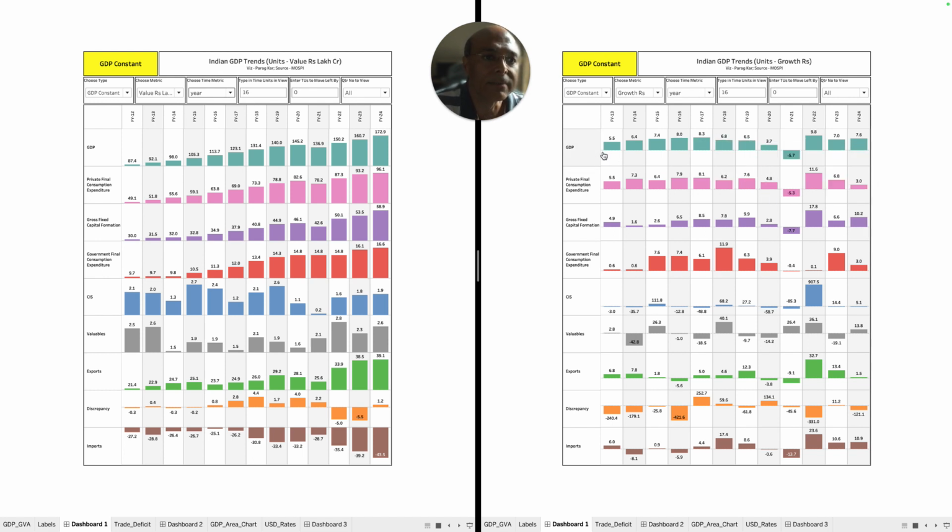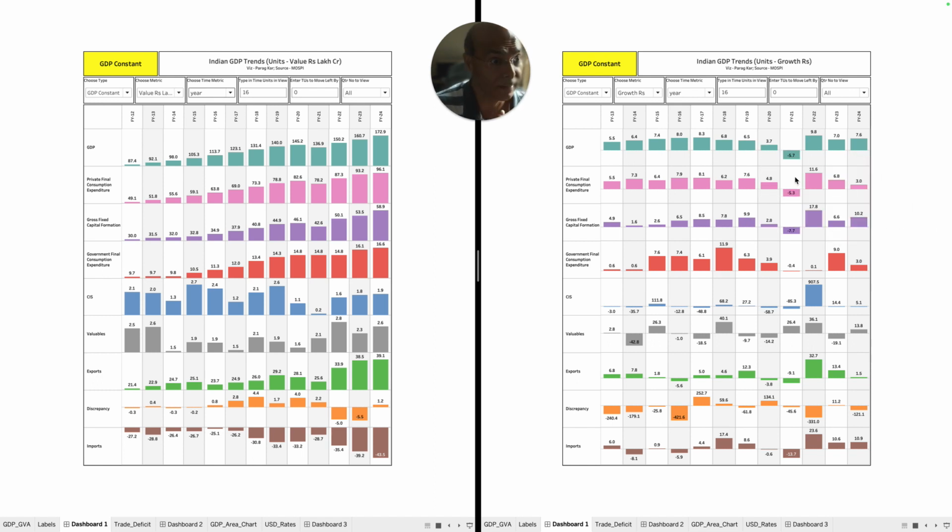You look at these numbers, the yearly growth numbers of constant GDP: 5.5, 6.4, then it slightly rose, then FY17. So it was an organic growth which was happening very well. Then suddenly, even before the COVID, you will see that the GDP numbers actually came down, and with COVID it was very, very low, understandable.